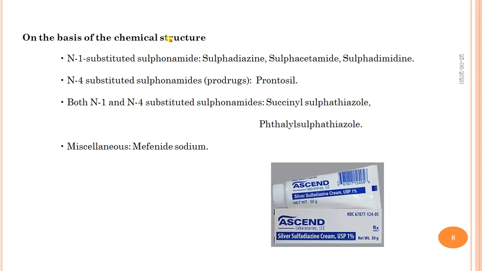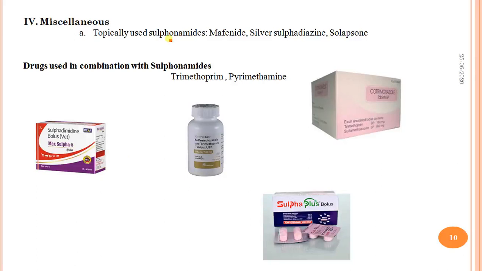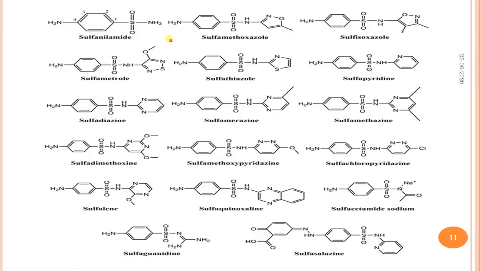Then both N1 and N4 substituted sulfonamides; examples are succinyl sulfathiazole and phthalyl sulfathiazole. And the last one is miscellaneous; mafenide sodium is the example of this class. These chemical classes are further divided: N1 substituted into short acting sulfa, intermediate acting sulfa, then long acting and extra long acting sulfonamides, and then N4, both N1 and N4 substituted, and the miscellaneous, that is topically used sulfonamides, and drugs used in combination with sulfonamides, for example trimethoprim and pyrimethamine.